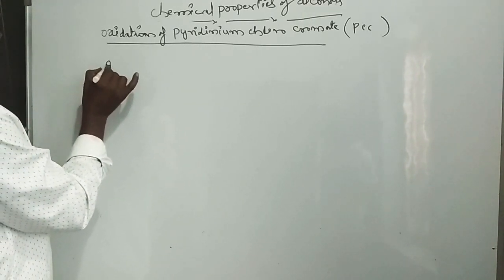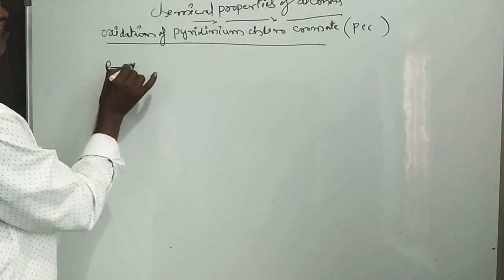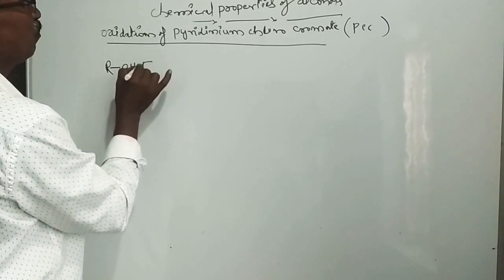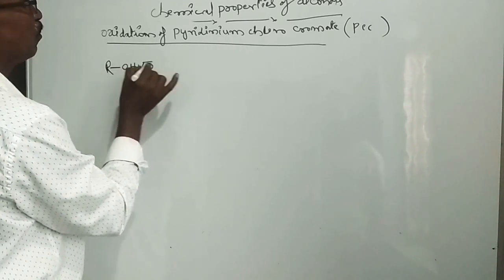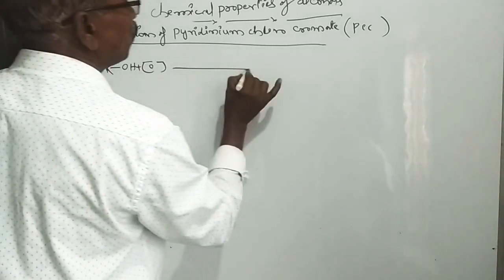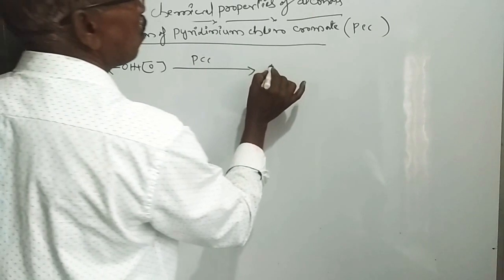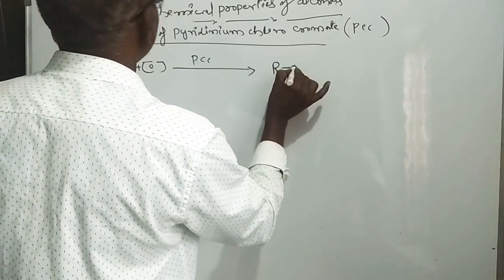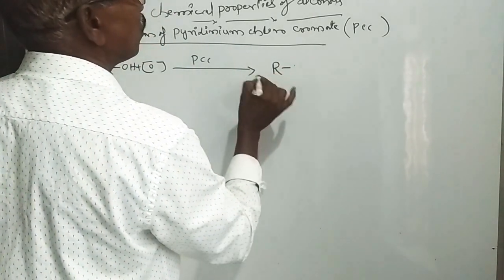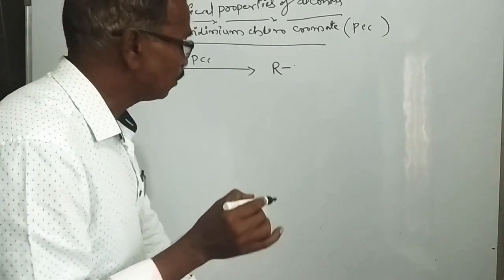Oxidation means adding oxygen. In the presence of PCC, an alcohol forms CHO.